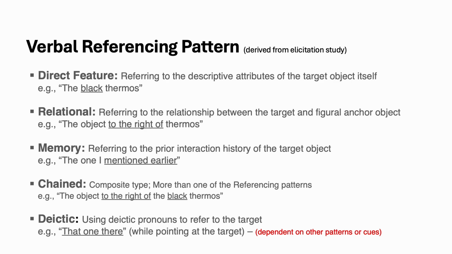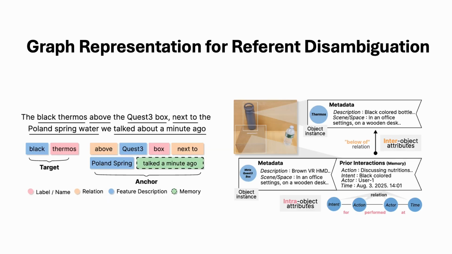These 5 patterns characterize how people naturally refer to objects during remote verbal guidance, and they inform how our system interprets spoken instructions. However, deictic patterns rely on other embodied cues, such as pointing gestures or gaze. Thus, we rule this out from the scope of our research.